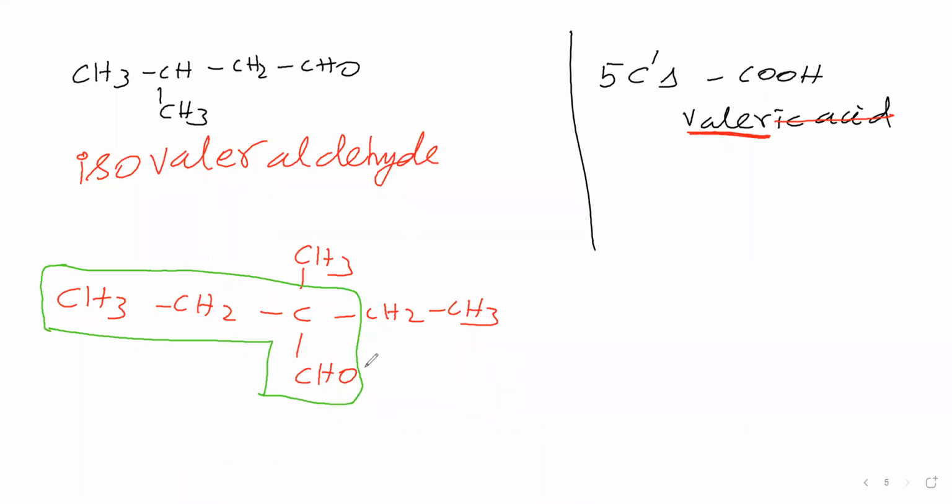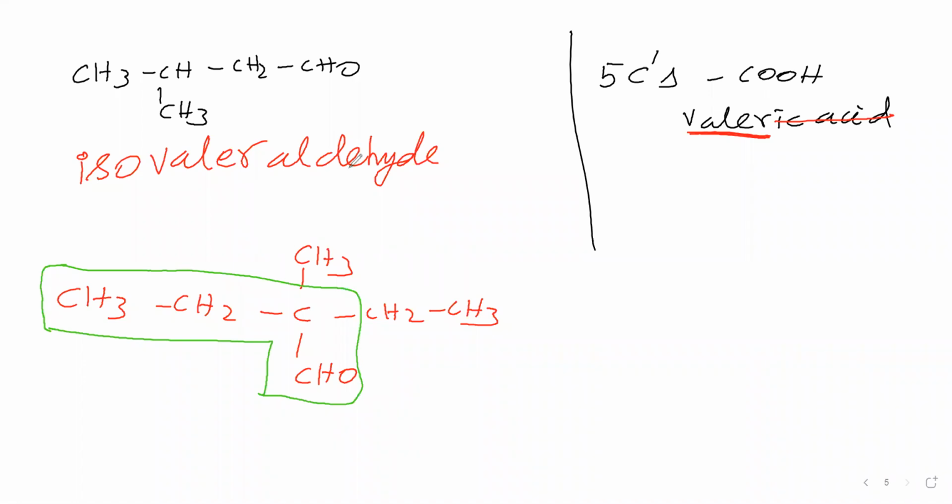The functional groups in which carbon is present, that carbon must come under the parent chain. It is not only for aldehyde; we can say it for carboxylic acid, acid halide, acid amide, ketone, like this. Generally I am saying, for whichever functional groups carbon is present, that carbon must come under the parent chain. Then only you have to see the highest number of carbon atoms.